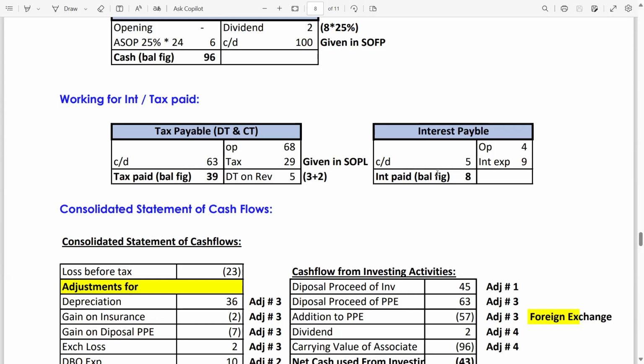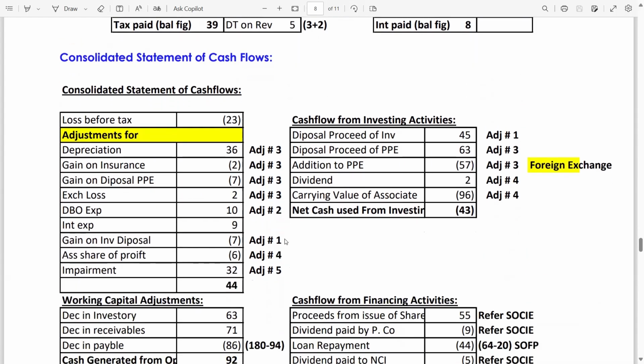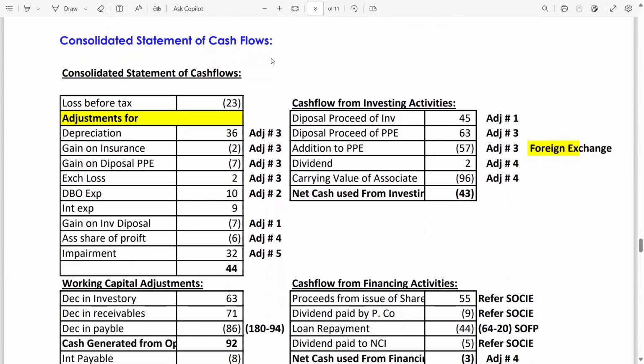Look guys, how easy it is. Now we are just done with all the adjustments. Now just need to enter the data in the structures and you will get your answer. Let's start with the consolidated statement of cash flows. In this case, there is no profit before tax. In this case, we have a loss before tax, 23 million.